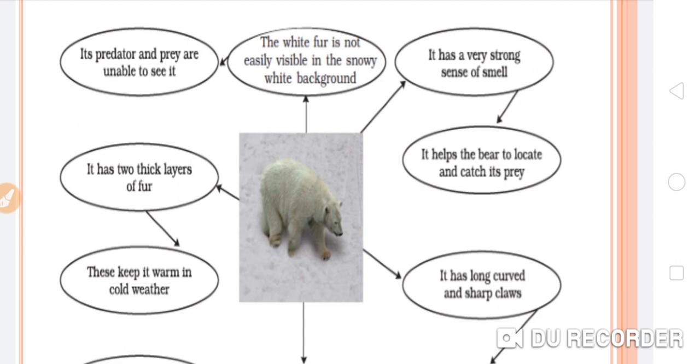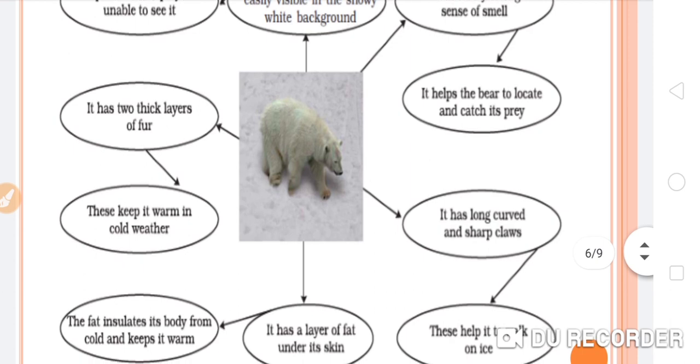It helps the polar bear to locate and catch its prey. Next, it has two thick layers of fur. How are these two thick layers of fur helping the polar bear? They keep it warm in the cold weather.